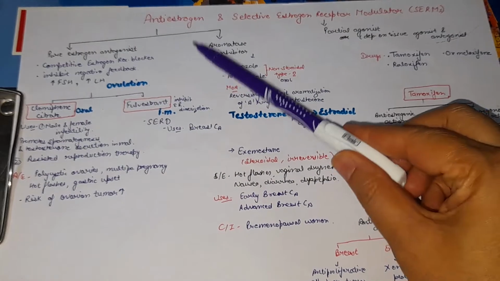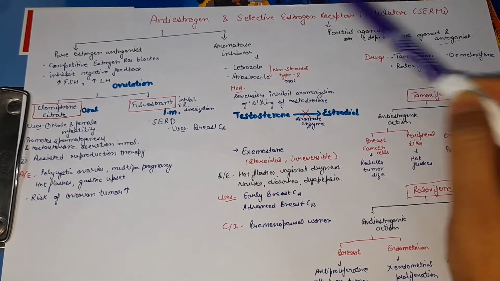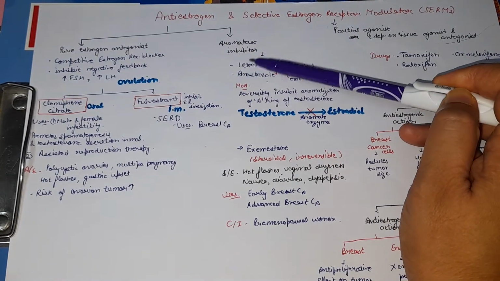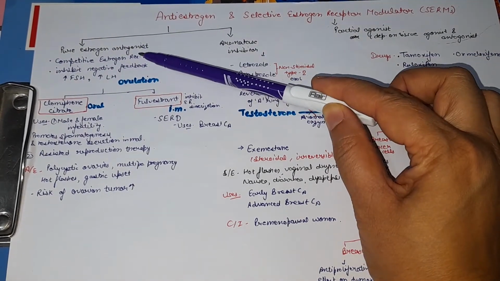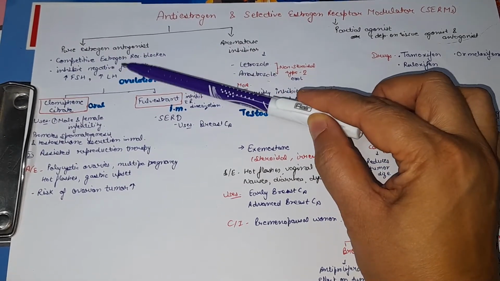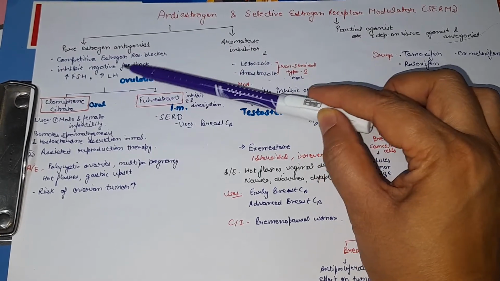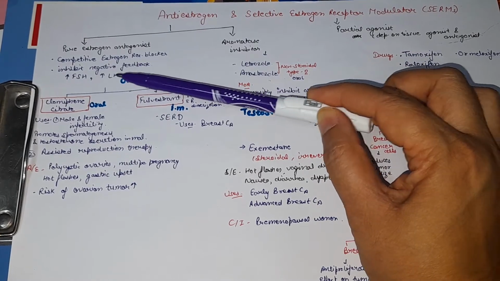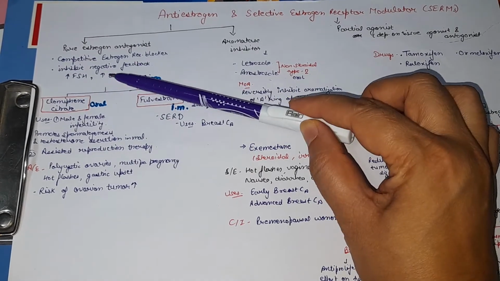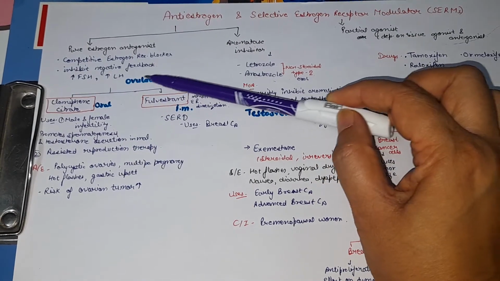So next we will talk about antiestrogens and selective estrogen receptor modulators, that is SERMs. First we will talk about antiestrogens. Antiestrogens are pure estrogen antagonists and aromatase enzyme inhibitors. Pure estrogen antagonist means these agents competitively block the estrogen receptor. So what will be the effect? They will inhibit the negative feedback. As we discussed, estrogen has a negative feedback mechanism, so there will be no ovulation. These estrogen antagonists will inhibit this negative feedback, so there will be an increase in FSH and LH, and there will be ovulation.